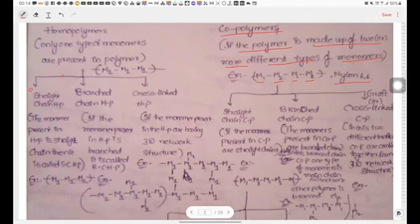As we saw in the homopolymers, the definition is the same, but the difference is that in that case the polymer is a homopolymer, that means it contains only one type of monomer. In this case the polymer contains two or more different types of monomers.